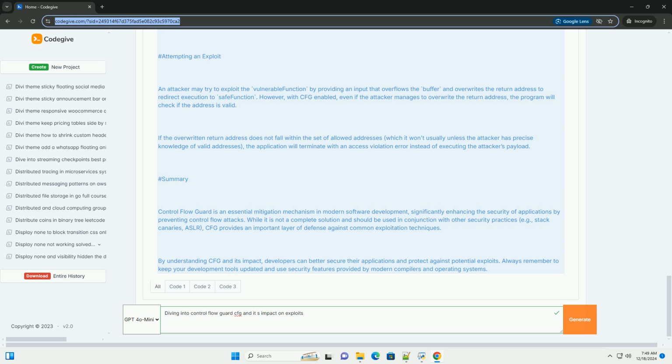By understanding CFG and its impact, developers can better secure their applications and protect against potential exploits. Always remember to keep your development tools updated and use security features provided by modern compilers and operating systems.